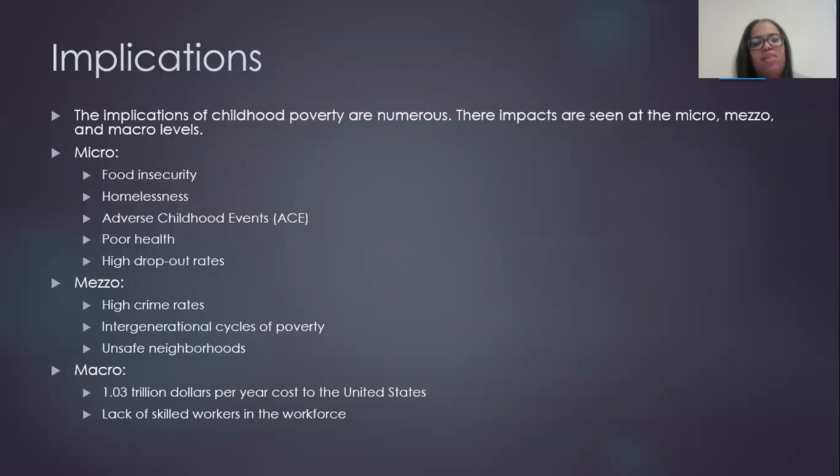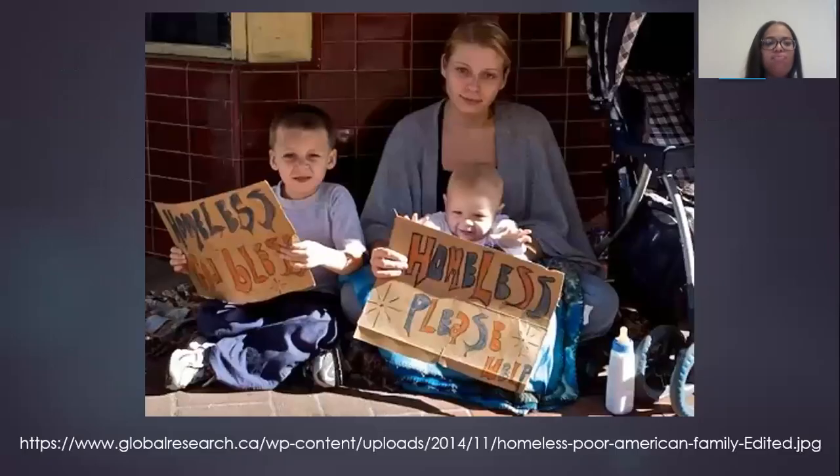And at the macro level, when children drop out of school early or they don't receive the best education, they aren't able to go to college or trade schools or whichever. And so the number of skilled workers in the workforce is decreased. And childhood poverty costs $1.03 trillion per year to the United States.